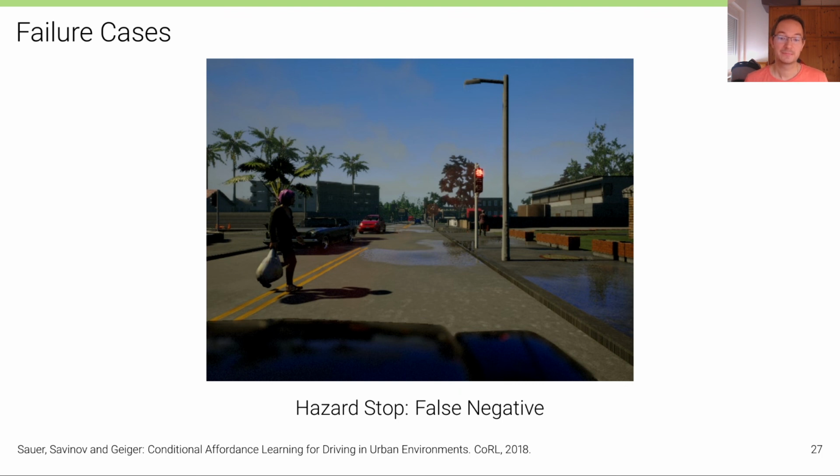Here's another failure case. In this case, we're looking at a false negative, which means that there is a hazard on the road, but the vehicle has not yet detected that hazard. This is because that pedestrian has just entered our lane, but hasn't fully entered it. In the next few frames the hazard would have been detected, but because the bird's eye view bounding box that I showed before, used to generate the ground truth affordances, was smaller than the lane, this hazard hasn't been detected yet.